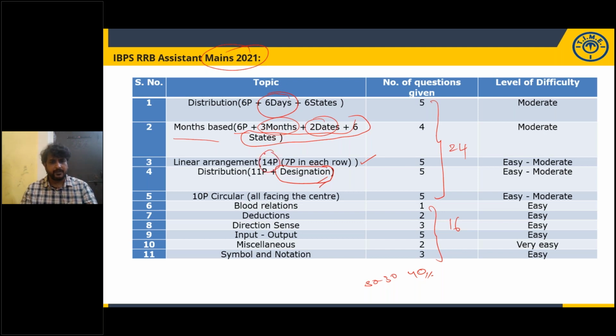Linear arrangement, 14 persons total. 7 persons in each row, 2 parallel arrangement. 7 persons are facing south, 7 persons are facing north. 10 persons in circular arrangement, all are facing the center. Okay.